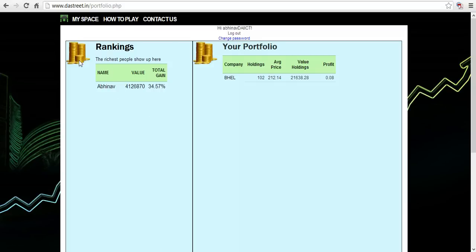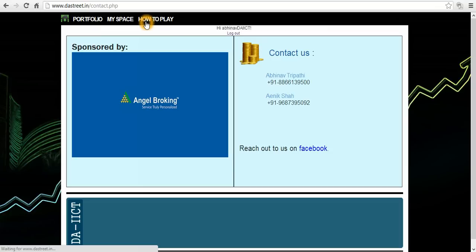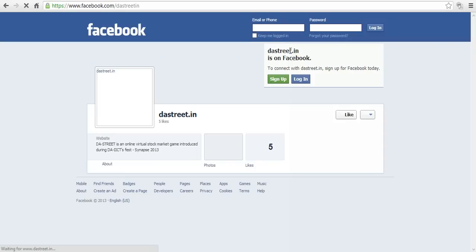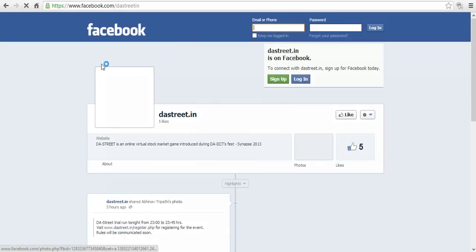Here we'll show the rankings, the top traders who are at the top, and there will be prizes for the top 20 players. In case you have any doubts, you are free to contact us. I'm Abhinav Tripathi, and another coordinator is Anik Shah. You can reach out to our Facebook page also. Here it is, dastreet.in. So, coming back to DA Street.